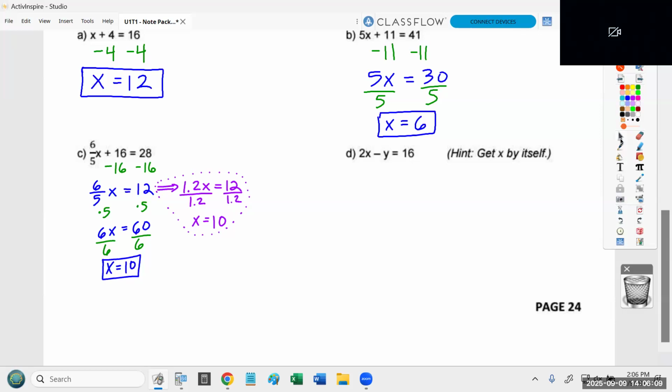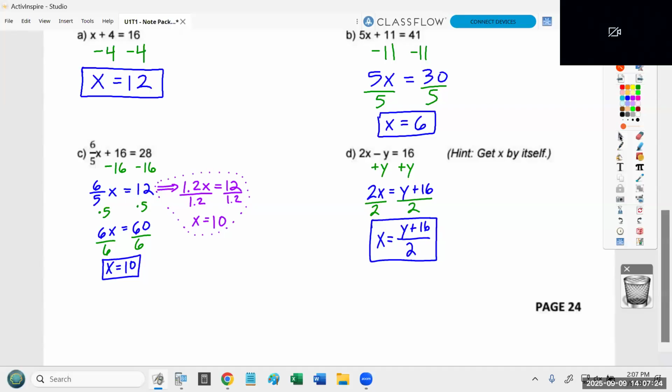You would add y to both sides, and I'm going to challenge you to picture that in your head. If you add y to both sides, then over here you just have 2x. Over here you have y and 16 being added together. And so the only other step you have left to get x by itself is to divide by 2. So even though you have a second variable, the process doesn't change at all. If you want to get x by itself, get rid of the y by adding it to the other side, and then divide both sides by 2 to get x by itself. There's absolutely nothing wrong with that. Okay, this again, by the way, is what homework number 5 was focused on, your background Algebra 1 skills.